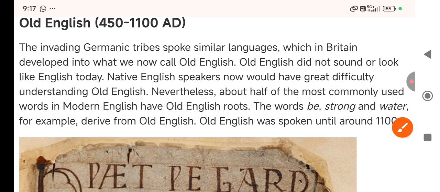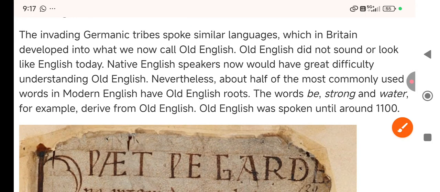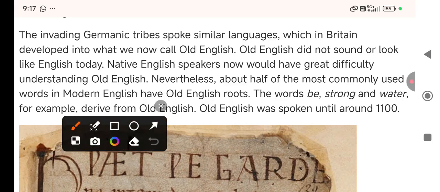Anyway, the invading Germanic tribes spoke similar languages, right? That's why Angles, Saxons and Jutes came together, because they understood each other and spoke a similar language, which in Britain developed into what we now call Old English.